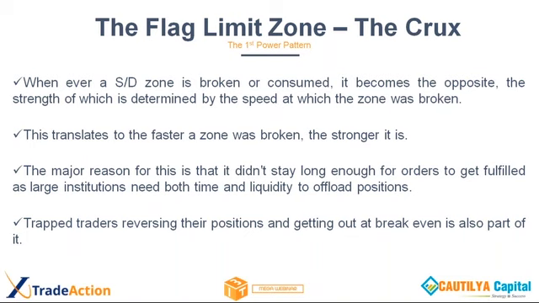Yes, SD zone, SR zone, everything is the same. There is no difference. There is one small difference: an SR line is a line, whereas a zone is not a single line, it is an area. Okay, friends?